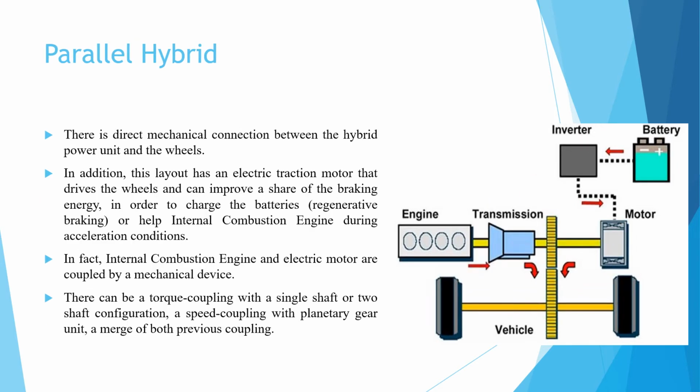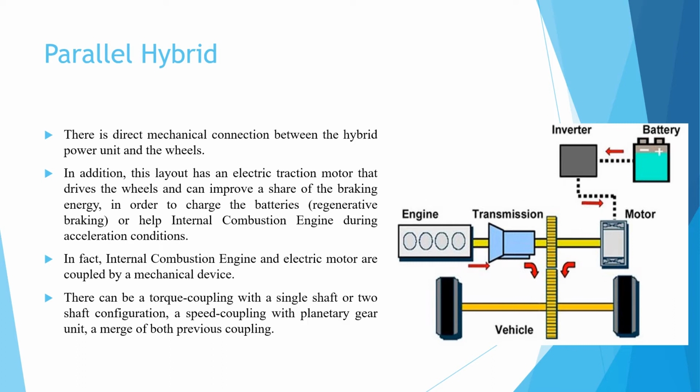This is the parallel hybrid. In the case of a parallel hybrid, there is a direct mechanical connection between the hybrid power unit and the wheel.